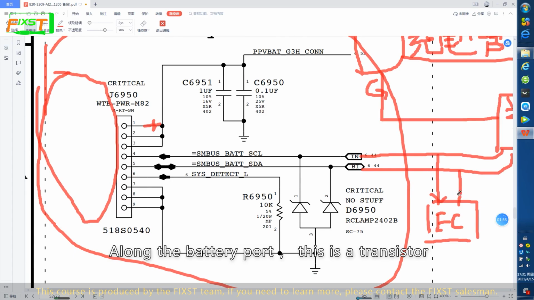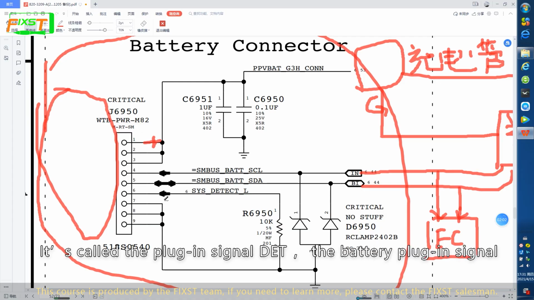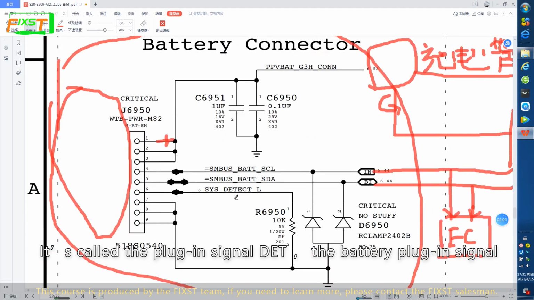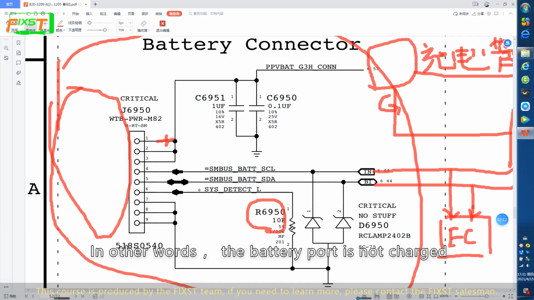Along the battery port, this is a transistor. In addition, let's take a look at the 6th pin. It's called the plug-in signal detect, the battery plug-in signal. The battery insertion signal passes through 10 kilo A6950. In other words, the battery port is not charged.